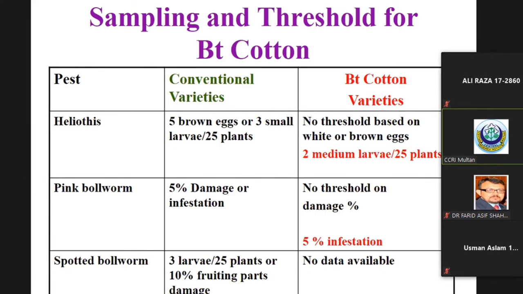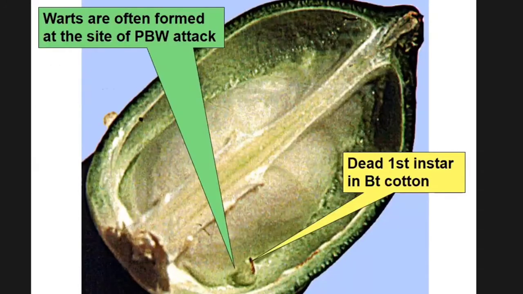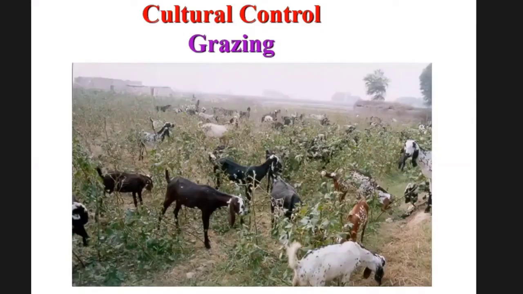For the pink bollworm, on conventional varieties, 5% damage or infestation, but on BT cotton, 5% infestation means 5% live larvae. These are the warts due to the pink bollworm larvae, and this is a dead larva of the pink bollworm in the BT cotton plant.